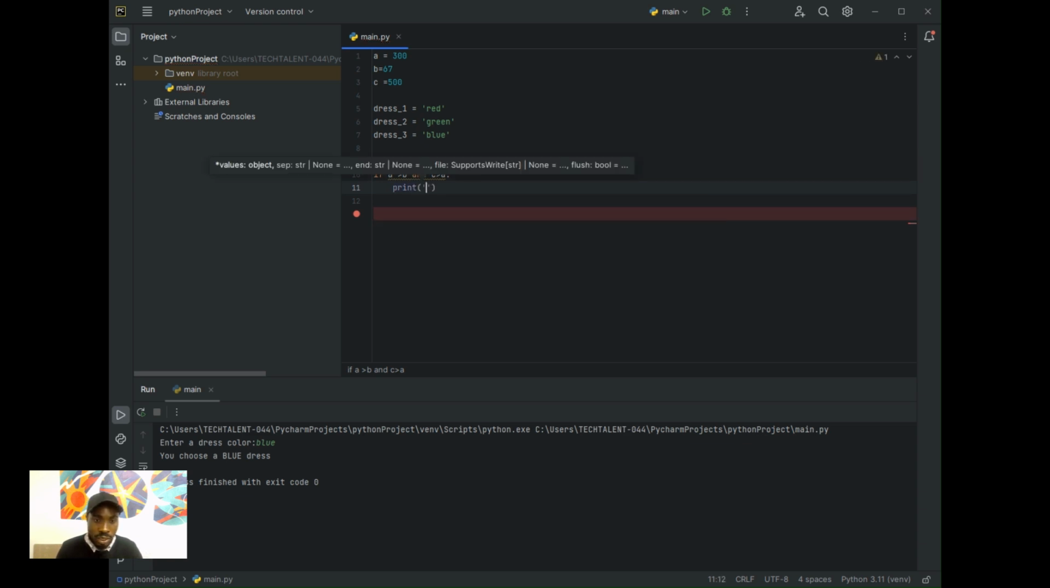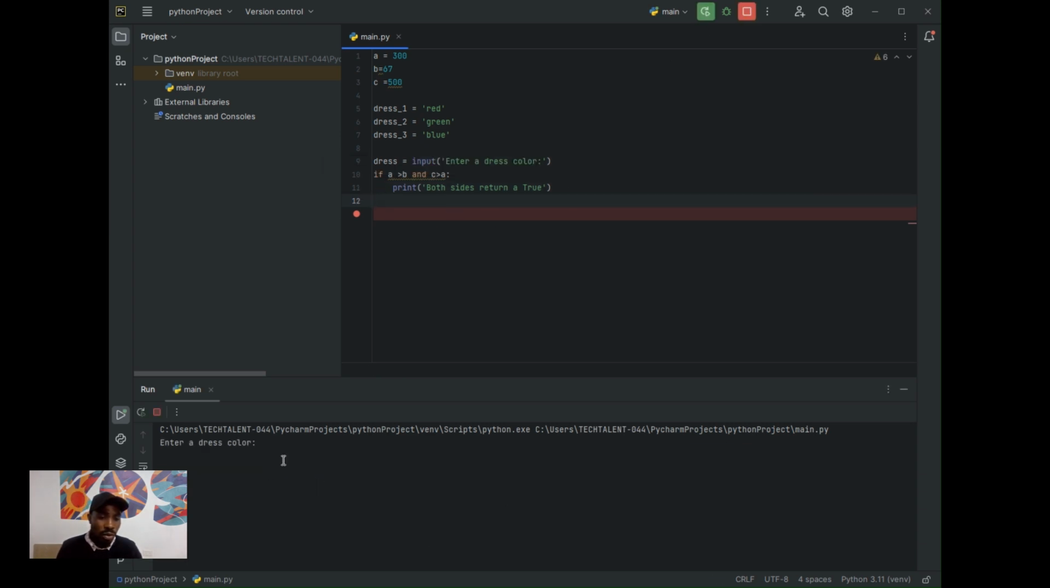So I'm going to say print, let's say, print "both sides return a true". If I come here and run my code, sorry, let me take this off. Thank you. Let me run again. I'm going to run that again and that would give me "both sides return a true". Are you getting it?